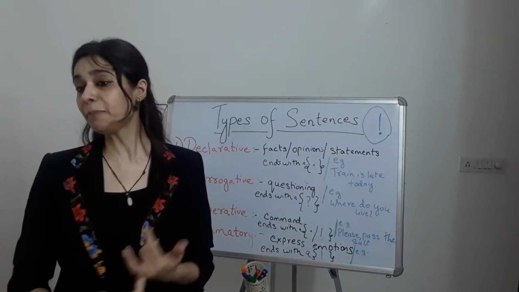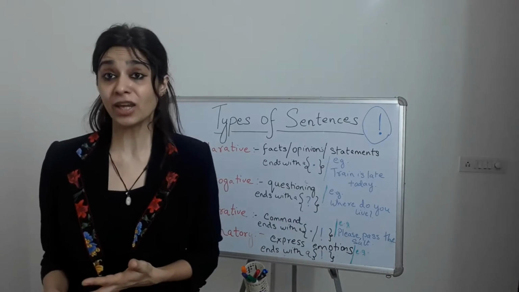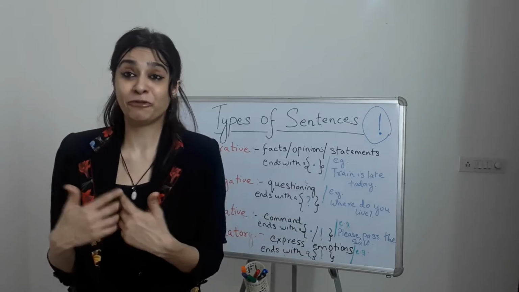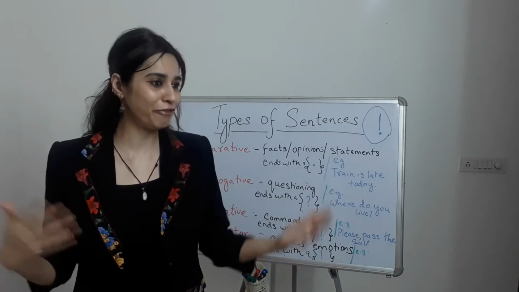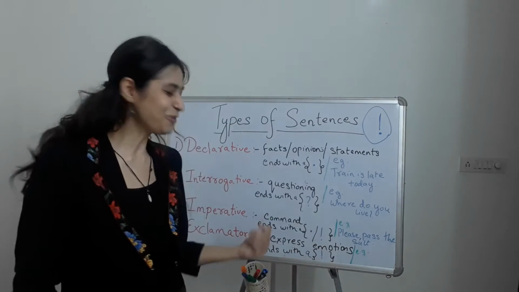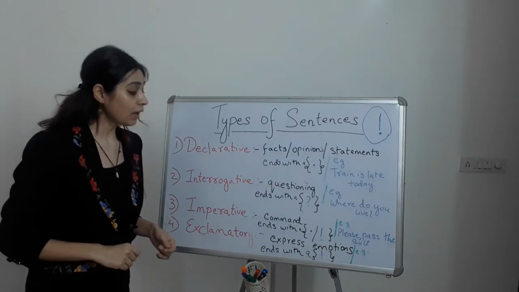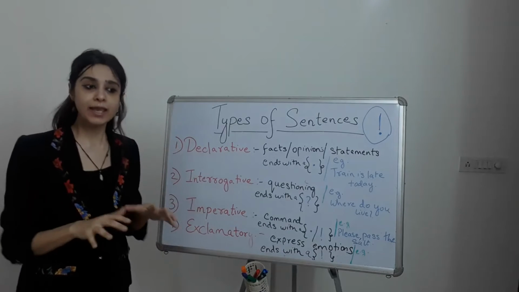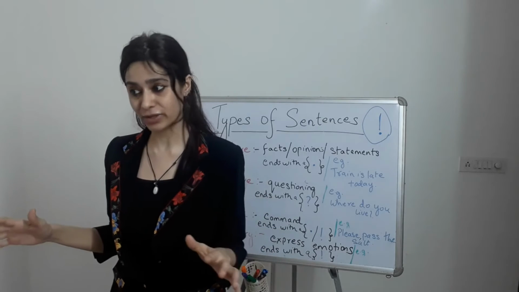Emotion like happiness, sadness, when you're angry, when you're frustrated. If I talk about myself, I always express myself in different kinds of emotions. So that's why it's kind of associated with me. Anyways, any sentence which expresses an emotion is an exclamatory sentence.